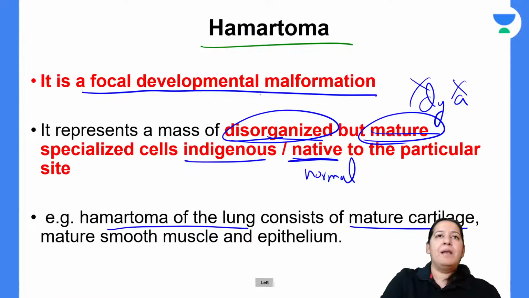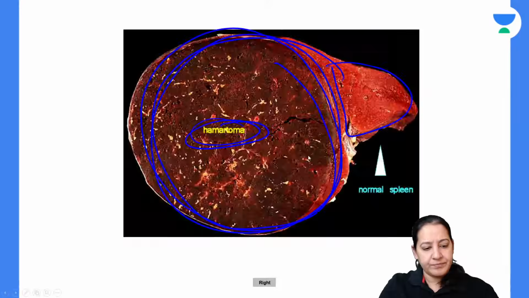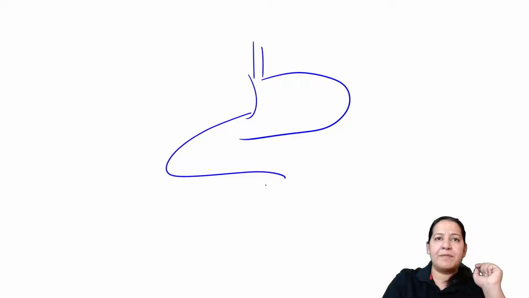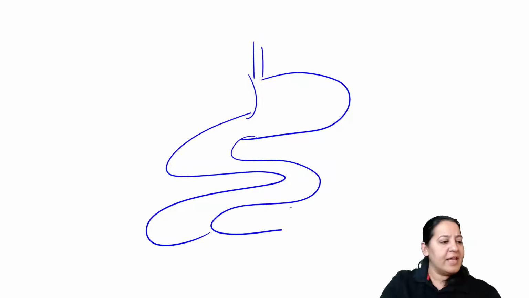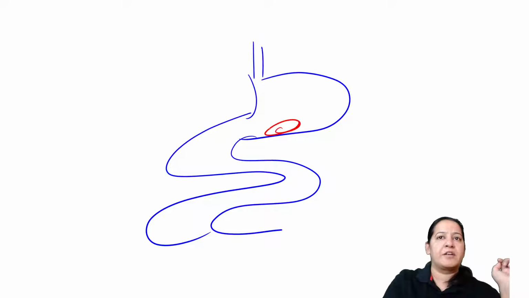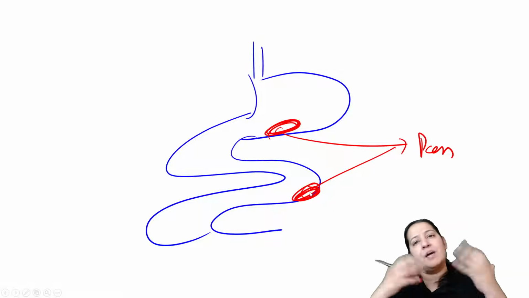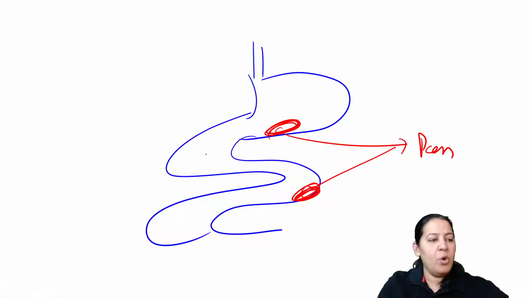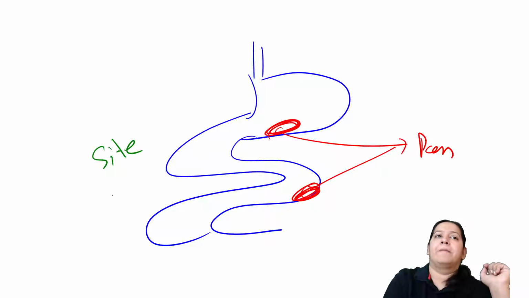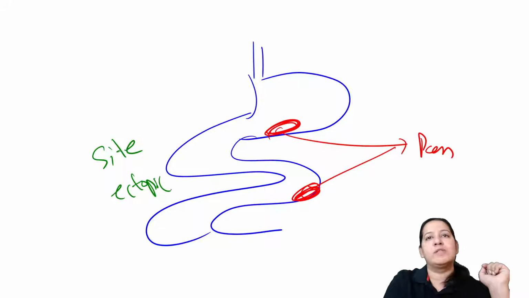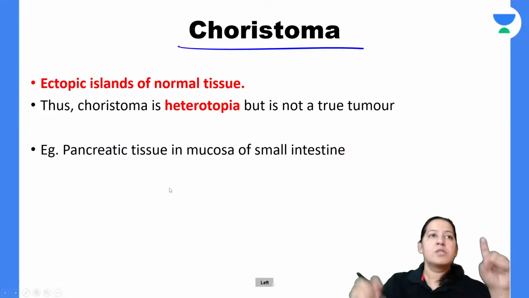One more example I would like to tell you here is the GIT. Sometimes inside the stomach or the intestine, we find pancreatic tissue. We find pancreatic masses. It is absolutely normal pancreas, present inside the stomach or intestine. So the site is ectopic, an abnormal site, but the tissue is normal. So it is known as choriostoma. So what is choriostoma?